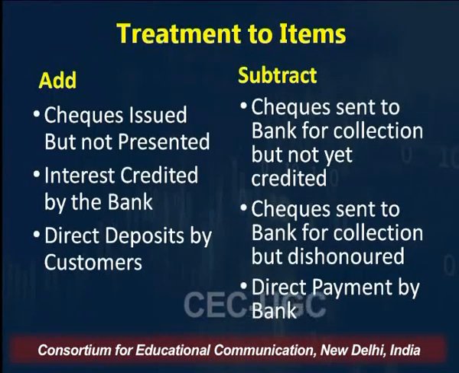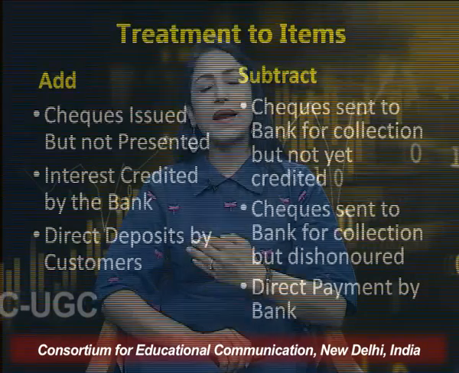The second item which is subtracted is the checks which were sent to the bank for collection but are dishonored. You had deposited a check expecting it to be credited to your account, but the party which issued you that check does not have sufficient funds, or the signatures mismatch, and the check gets dishonored. So your bank balance doesn't go up by the expected amount, and you need to subtract the same amount from the bank column of the cash book.